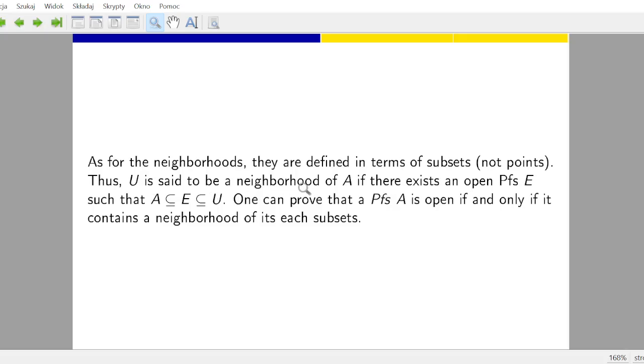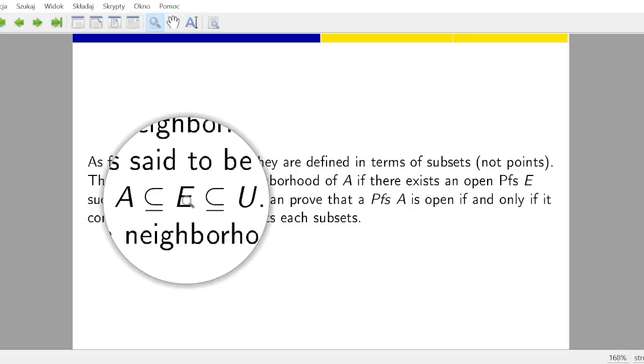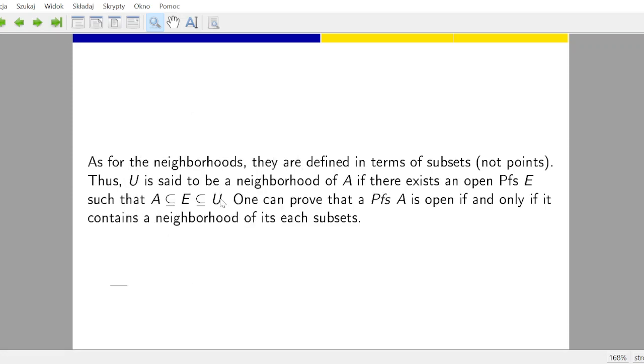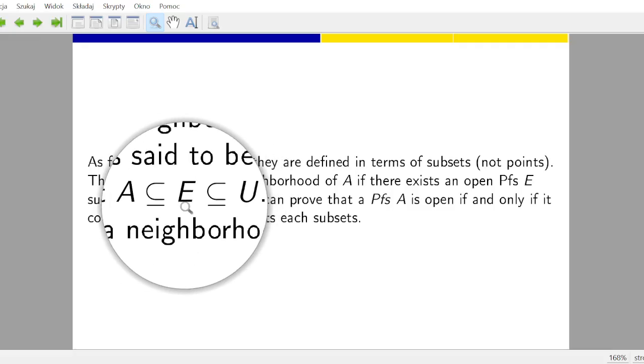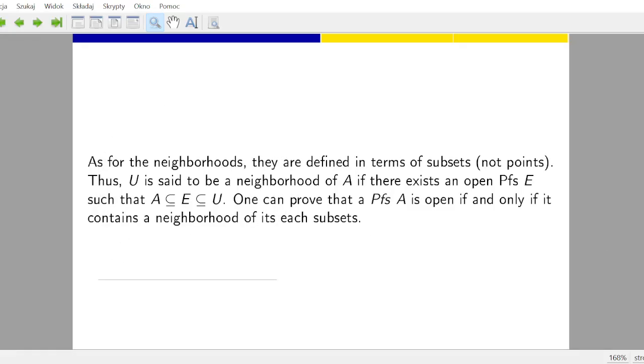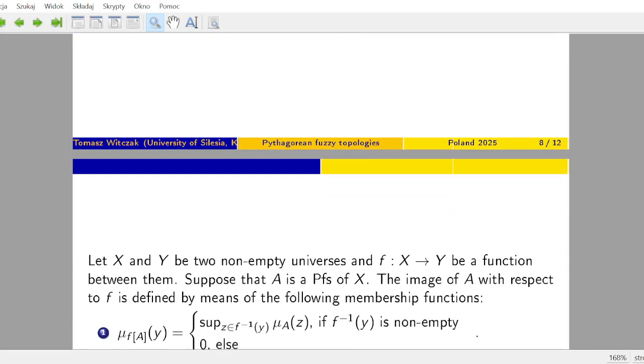So U is said to be a neighborhood of A if there exists an open Pythagorean fuzzy subset E such that A is contained in E and E is contained in this U. And what is open is E. It belongs to our topology. Okay, one can prove that A is open if and only if it contains a neighborhood of each of its subsets. It should be written properly.